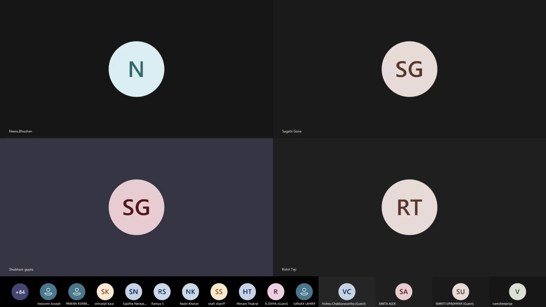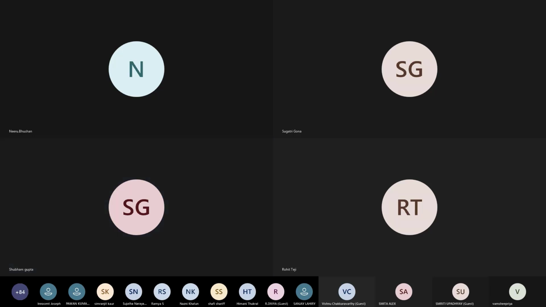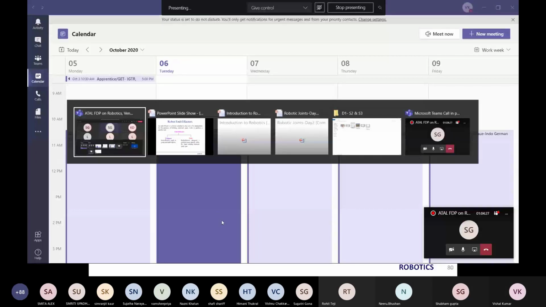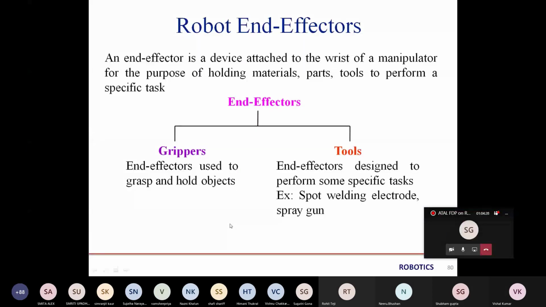Sir, excuse me, I have a doubt regarding this information. How far will this information be useful for CBSE students, as extra knowledge, or is it going to help the child in some way? Ma'am, it will help the child if we want to make a robot like a crane system or a pick and place system. Then it is required to know the gripper, how many types of grippers there are, how we can use them, and which type of end effector we are using.